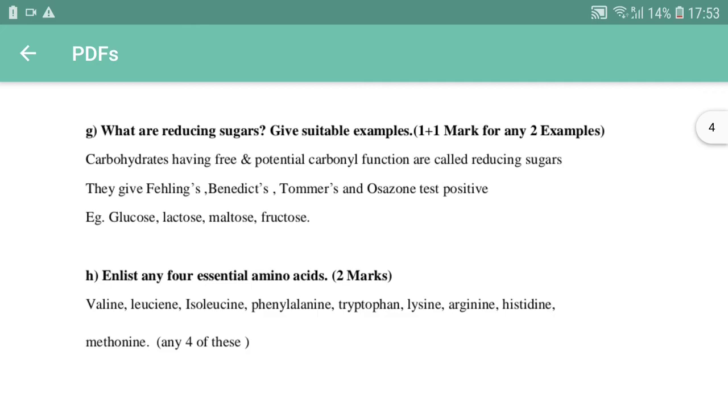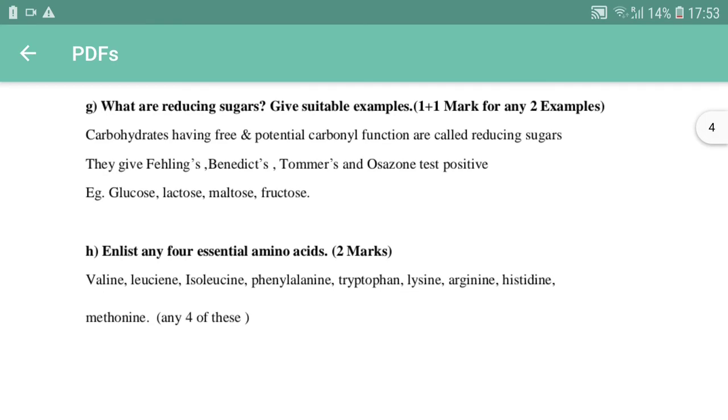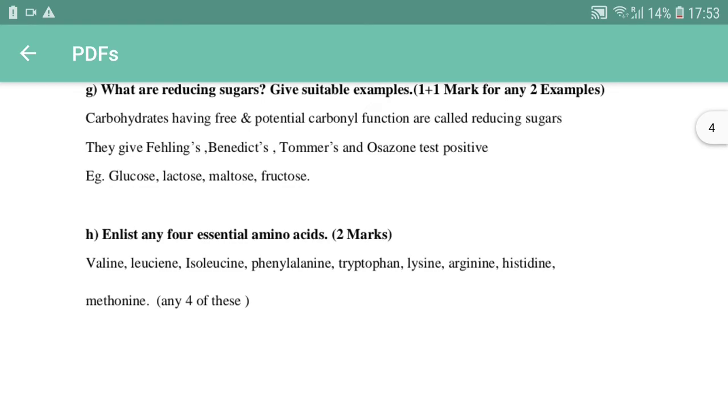And sucrose comes under non-reducing sugar. Just remember, glucose, lactose, maltose and fructose are reducing sugars which have a free potential carbonyl group. And sucrose we call a non-reducing sugar, which doesn't have a free carbonyl group.